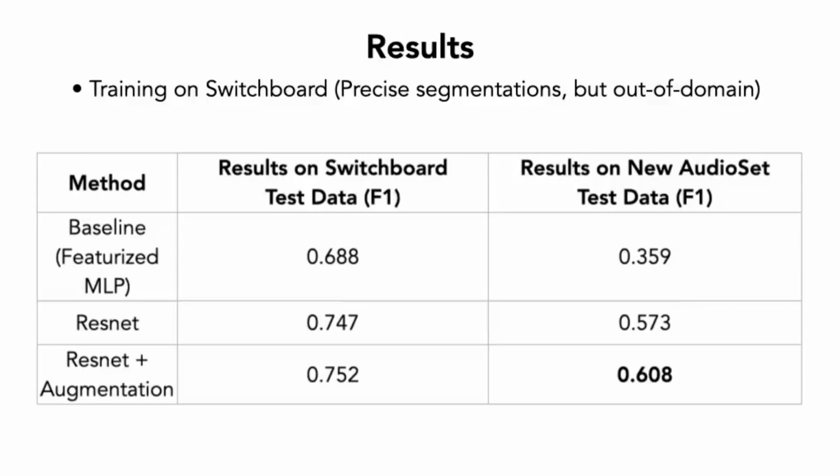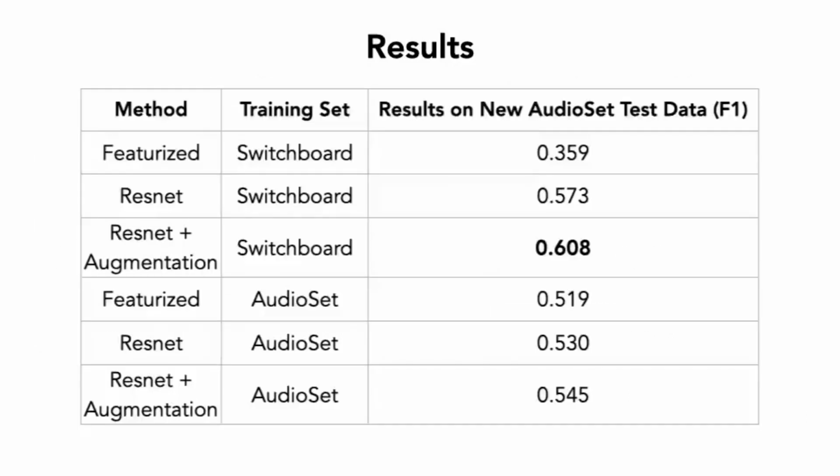And so the numbers on the right here show performance in the real-world environment. We can see there's a steep drop-off in performance compared to when you evaluate the same models using the Switchboard test data. But if we use a ResNet architecture and add some data augmentation, the drop-off is a little bit less steep. And we also experimented with what happens training on the unsegmented AudioSet data with noisy labels, and it does turn out that the label noise is really a problem, so it's still better to train on the segmented data from Switchboard.